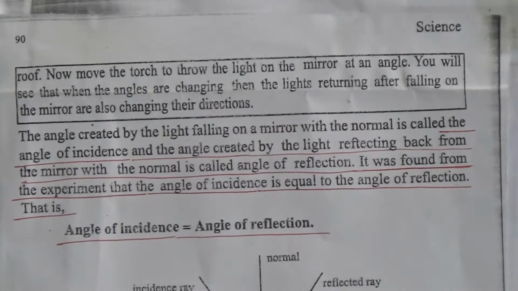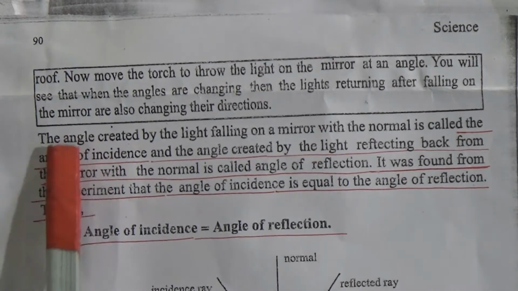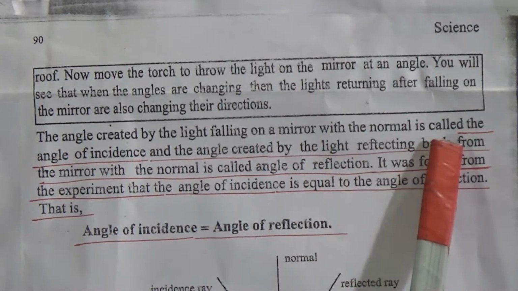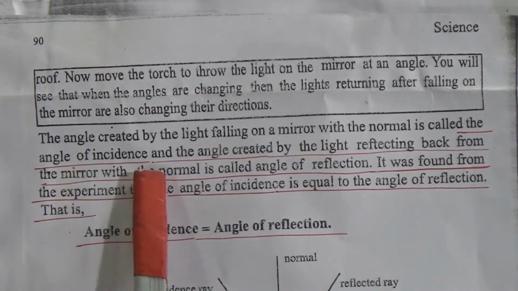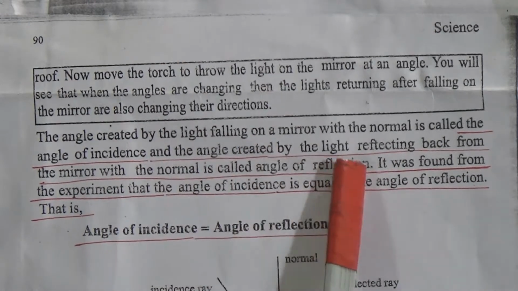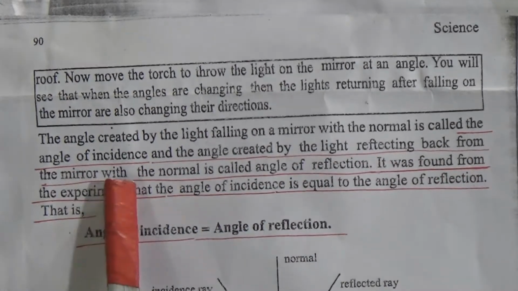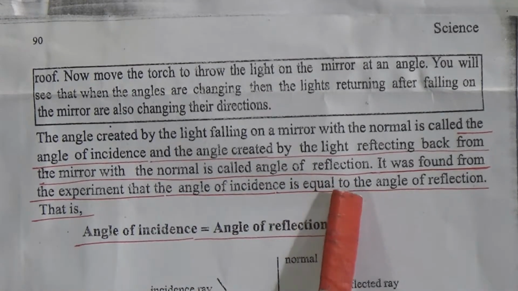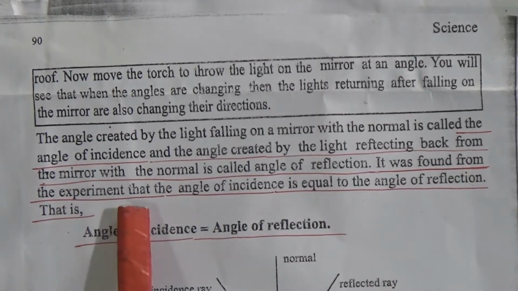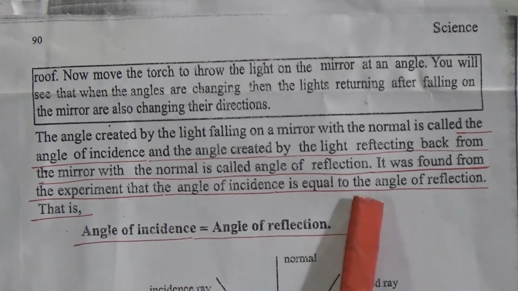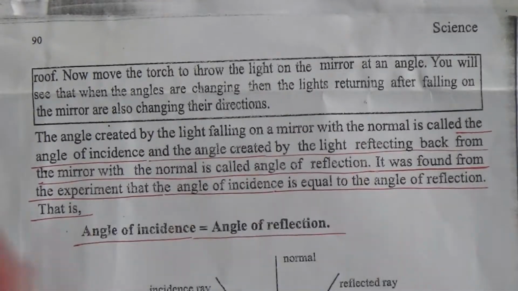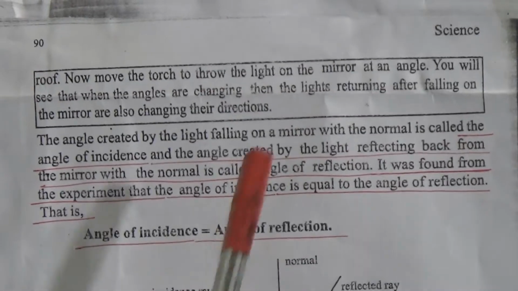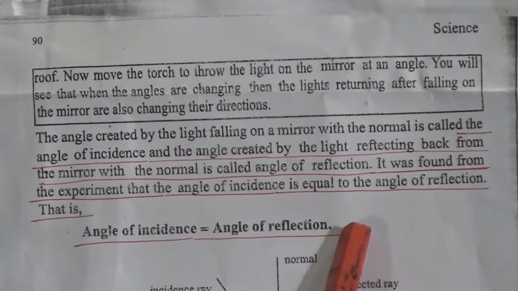You will see that when the angles change, the light returning after falling on the mirror also changes its direction. The angle created by the light falling on a mirror with the normal is called the angle of incidence, and the angle created by the light reflecting back from the mirror with the normal is called the angle of reflection. It was found from the experiment that the angle of incidence is equal to the angle of reflection. So here is the formula: angle of incidence is equal to angle of reflection.